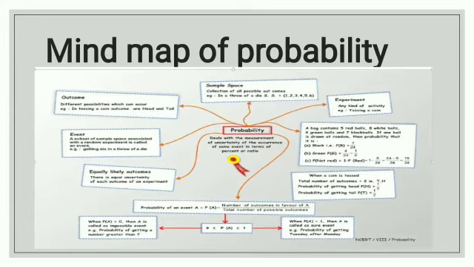Now equally likely, जिनके होने के equal chances हैं. For example, in the case of throwing of a coin, या coin में head आए या tail आए, that is equally likely. Probability ज़ीरो कब होती है? Impossible event की probability ज़ीरो होती है, which is impossible to happen. And probability of a sure event, जो sure है होना, उसकी probability is 1.